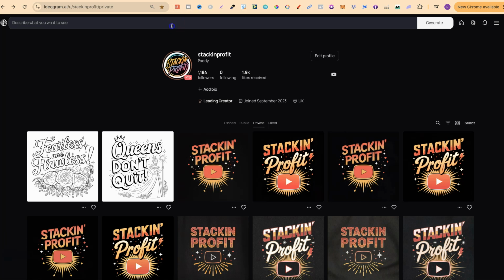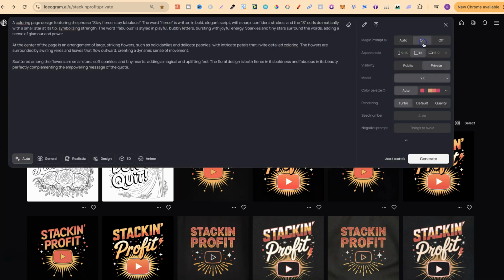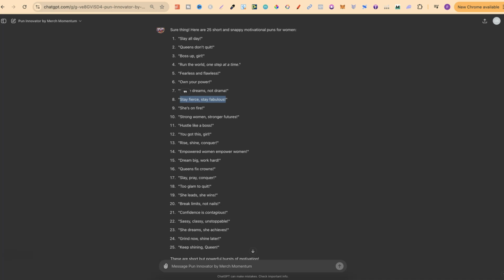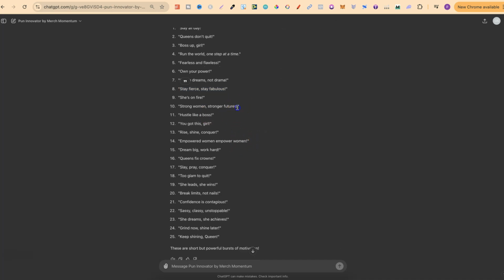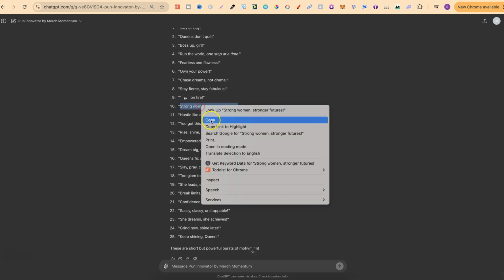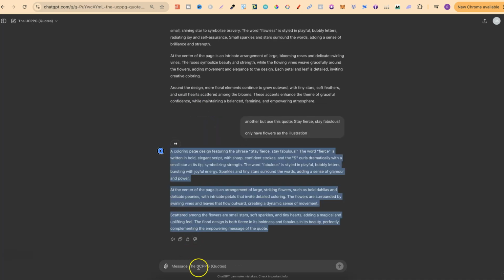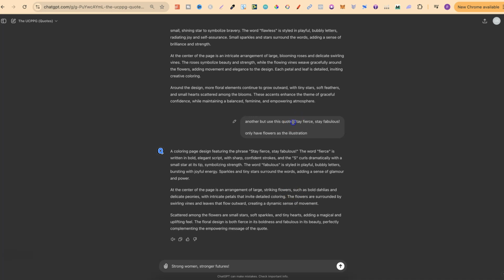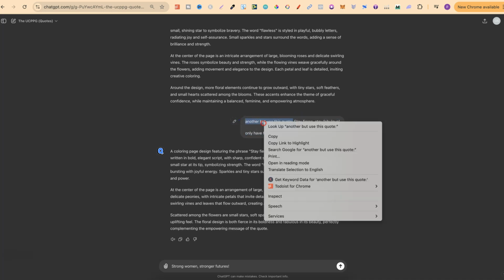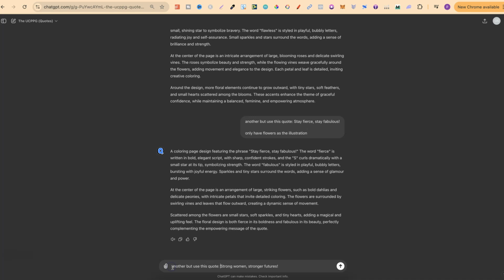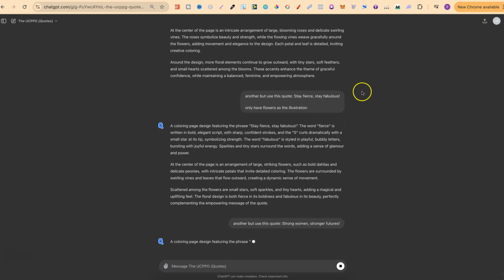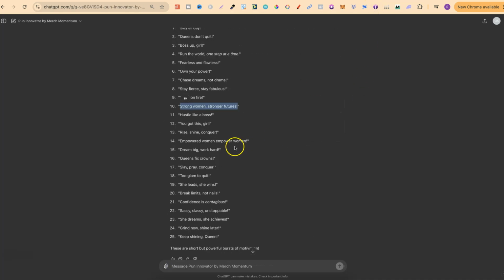We're going to come back over to Ideogram and plug that in there. Magic prompt on. Generate. Let's take a new pun as well. Strong women, stronger futures. I really like that. So we're going to copy that and plug that in there, and we're just going to put another, but use this quote, just like that. We'll click enter. Let's come back over to the pun and choose another one. Rise, shine, and conquer.